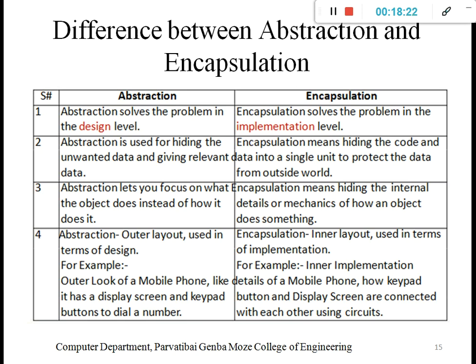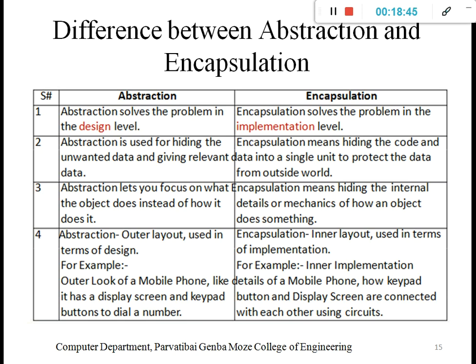That is one type of abstraction. Encapsulation solves the problem at the implementation level. We unlock the mobile with the help of an outer interface. Encapsulation actually executes the implementation process.